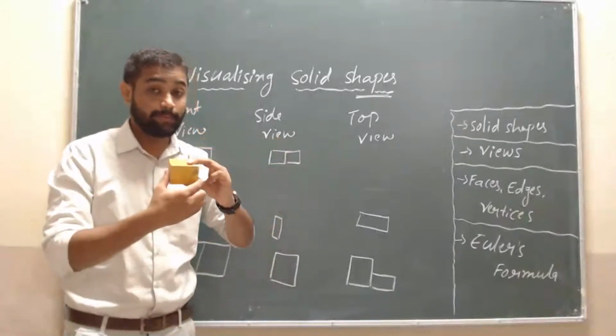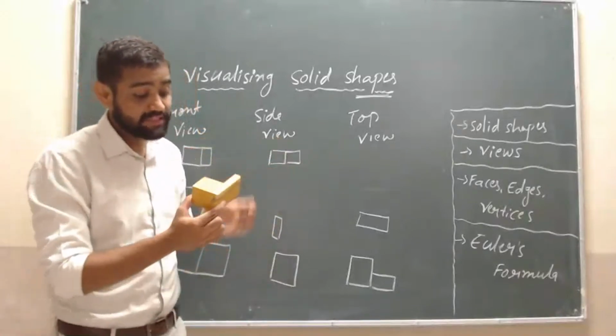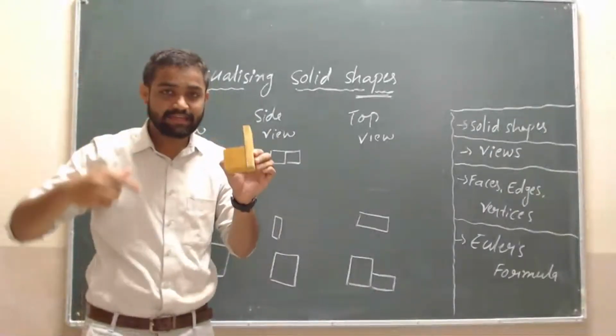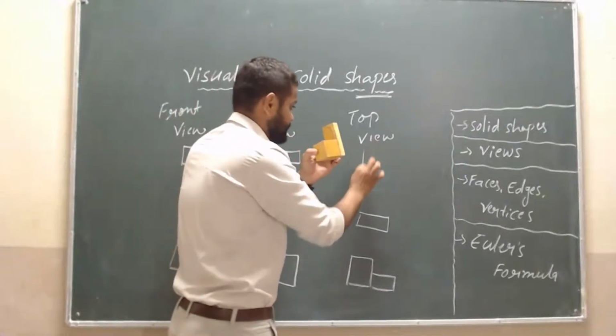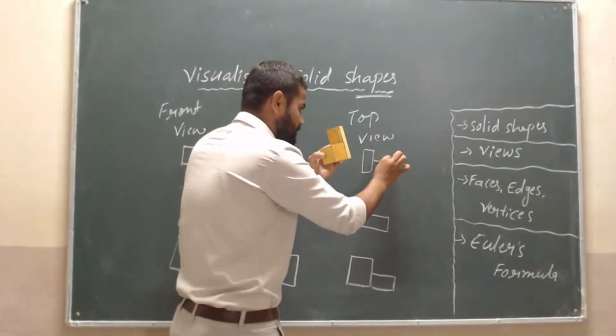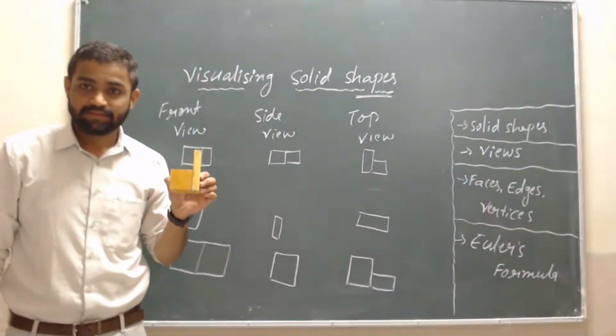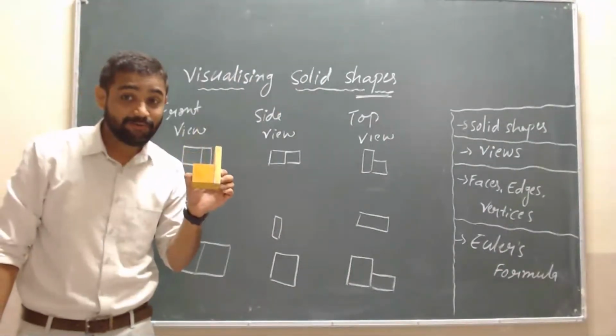And the top view is this one. This is the front view, side view, and top view is this. How is it drawn like this? On the rectangle side, a square. This is the top view. Is it clear to you?